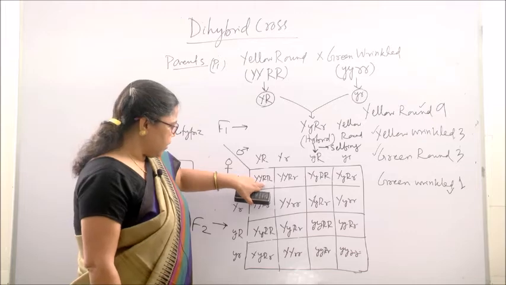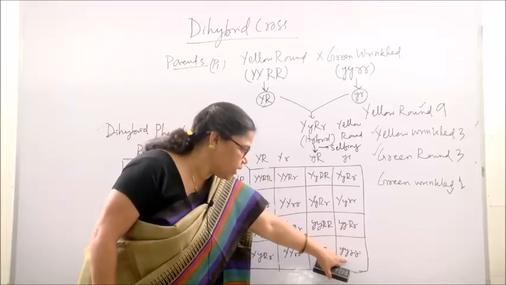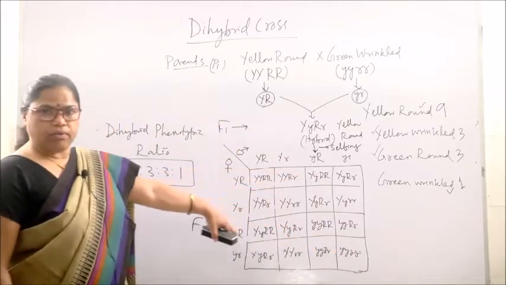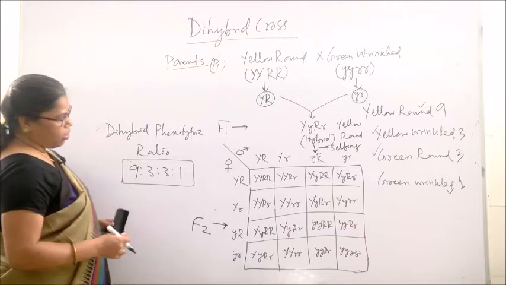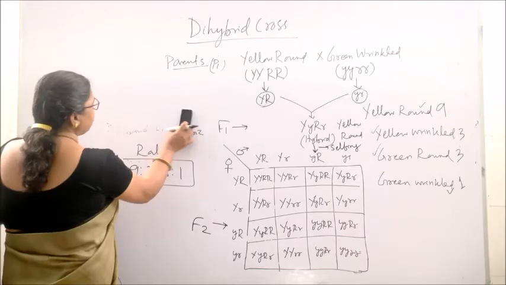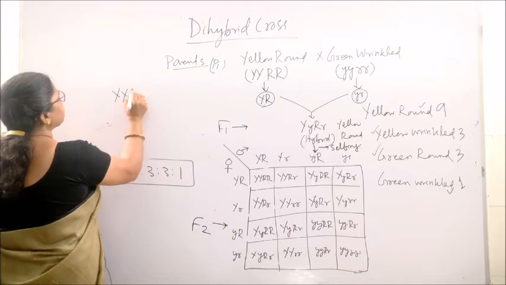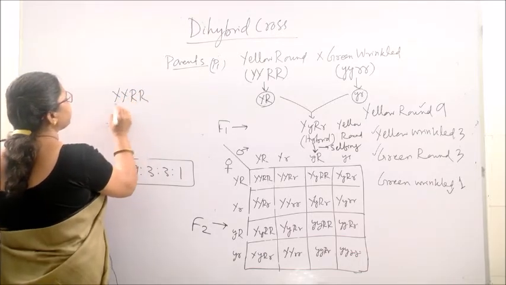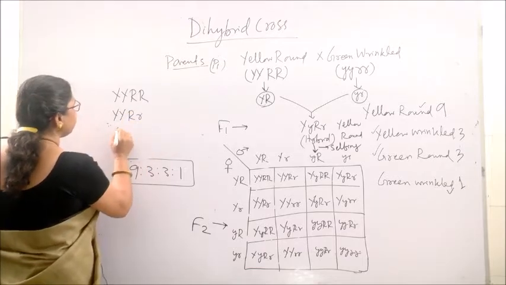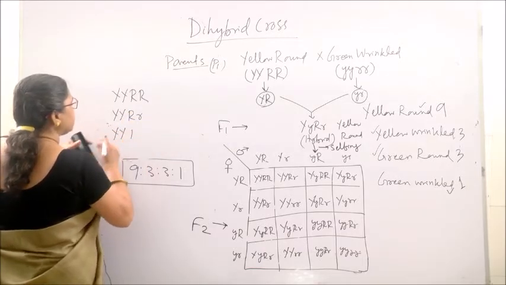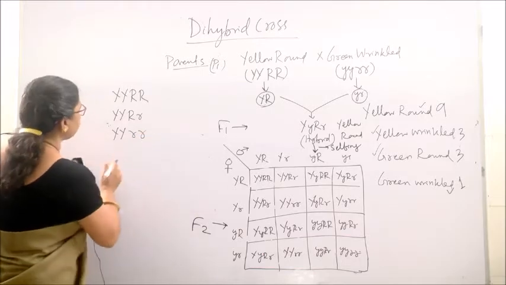You can know the phenotype from this checkerboard like this. Here these are yellow round, this one is also yellow round, the last one is green wrinkled, and the other phenotypes you can say from this checkerboard. And what about the genotype or genotypic ratio? Genotypes you will find like some are with capital Y capital R, some are with this type of genotype, and this is also found. You check it from the Punnett square,